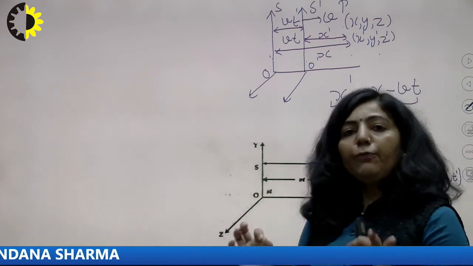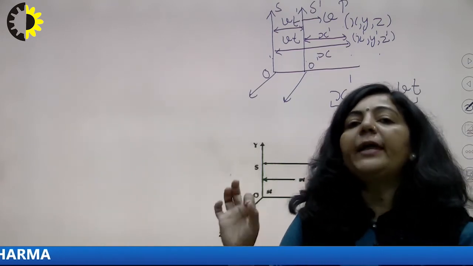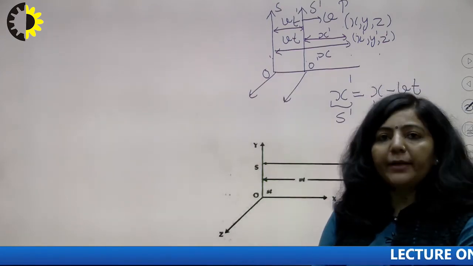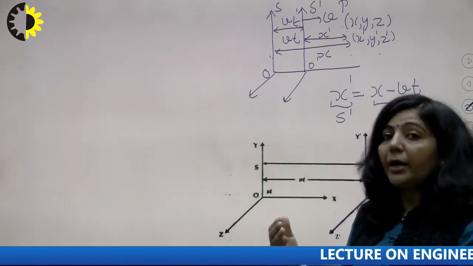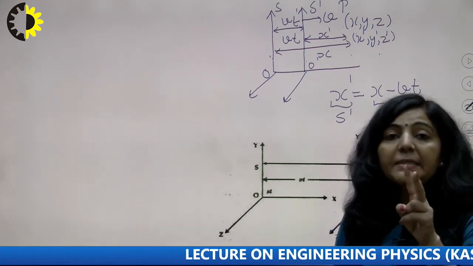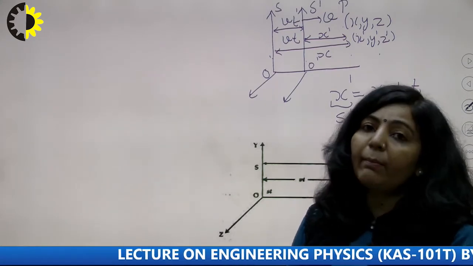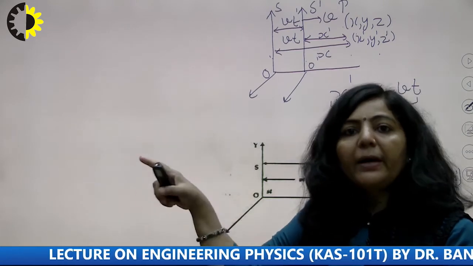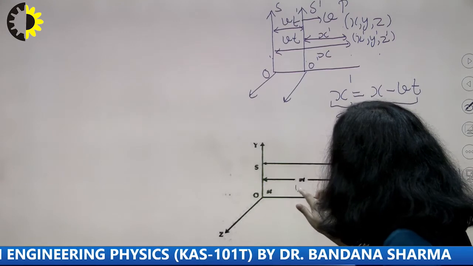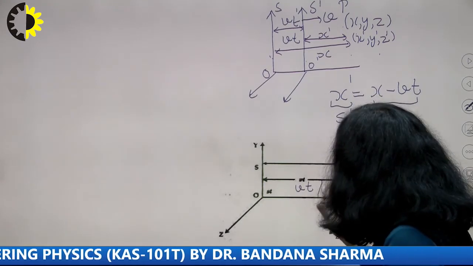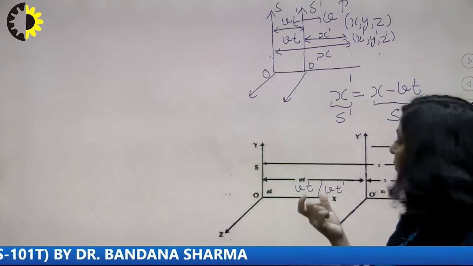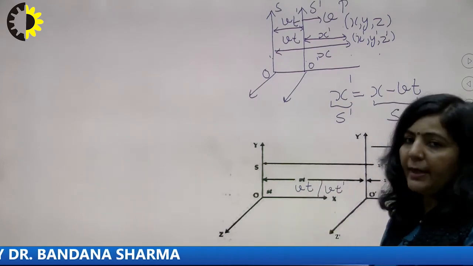Because if you are taking an observation after 10 seconds for O, and for O dash, again you are taking an observation after 10 seconds, it means t and t dash are the same for the S frame as well as for the S dash frame. So depending upon our requirement, we can use Vt or Vt dash.